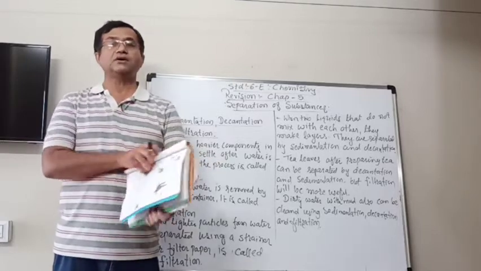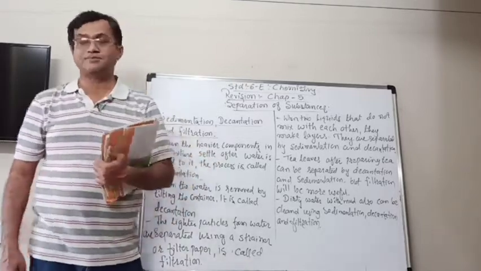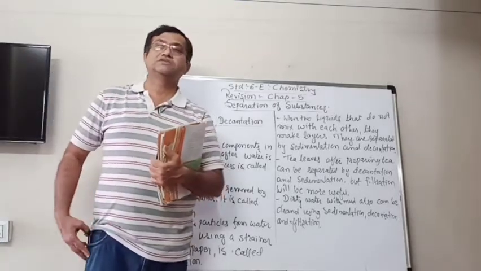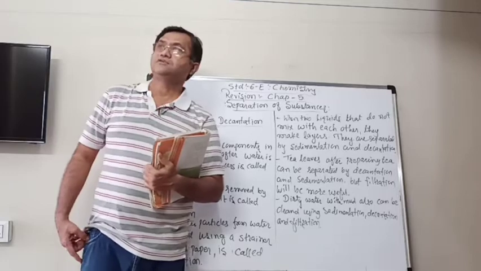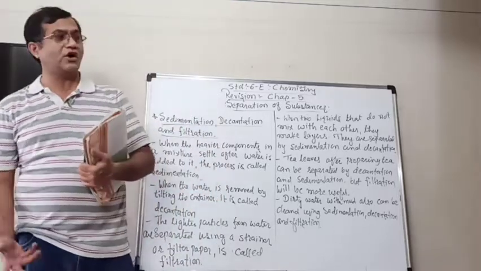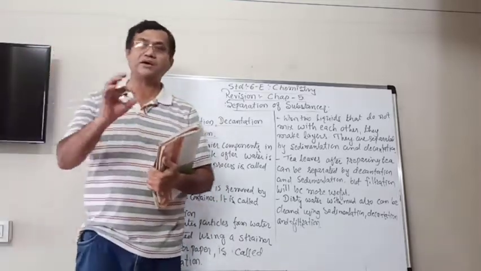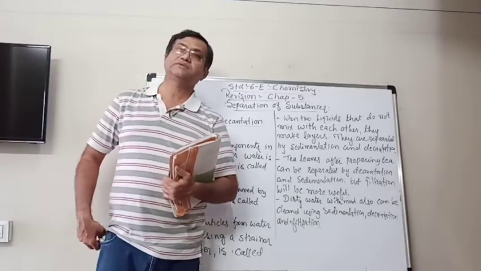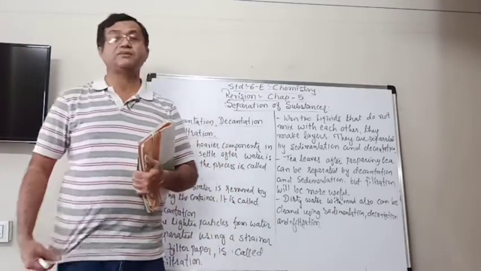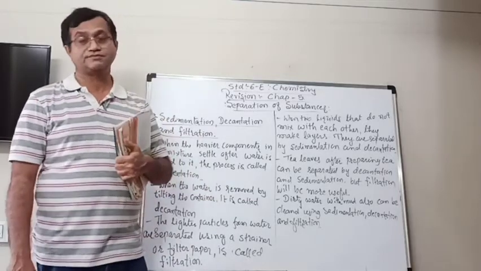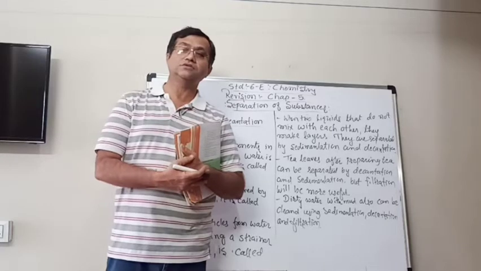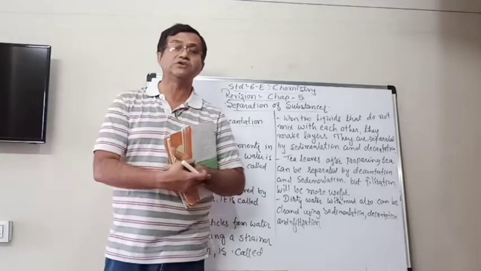We know that in our daily life we use so many things. Some of them can be pure, made up of a single type of substance, but most of them can be a mixture of two or more substances.